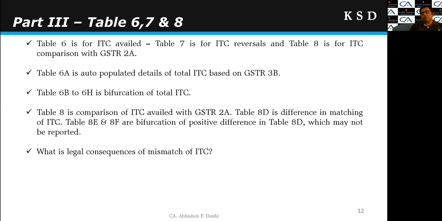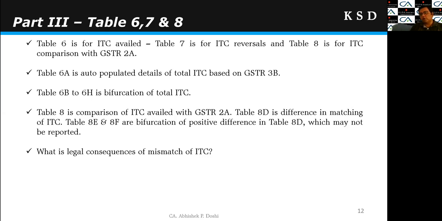The most important question in this table 8 is what is the legal consequence of the mismatch of ITC? If I have ITC in the books of accounts or 3B of 1 lakh rupees and in 2A only 80,000 is reflected, what is the legal consequence for the balance 20,000? As we all know, GSTR 2 and 3 are not operational.